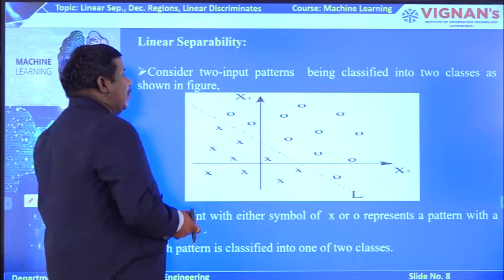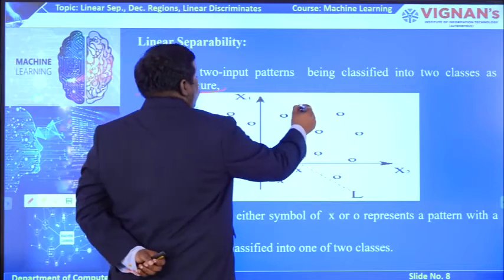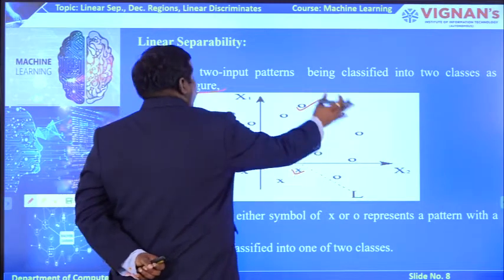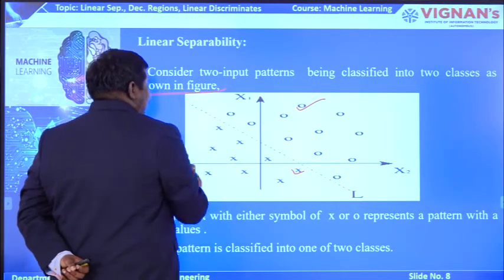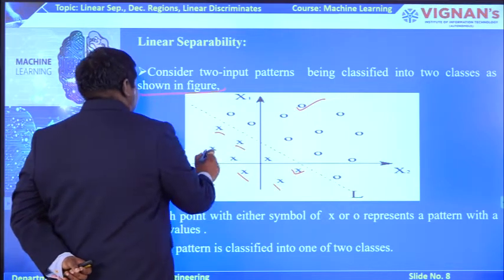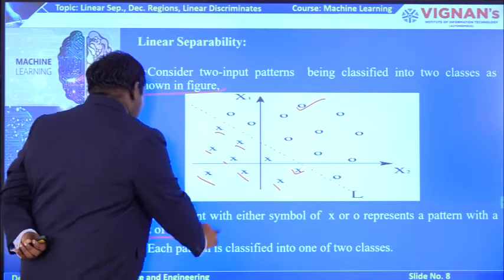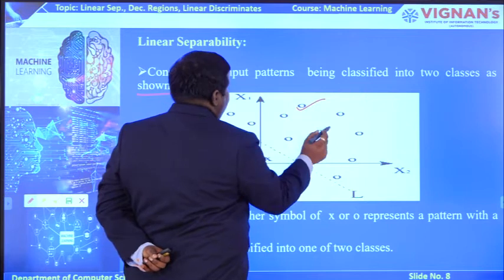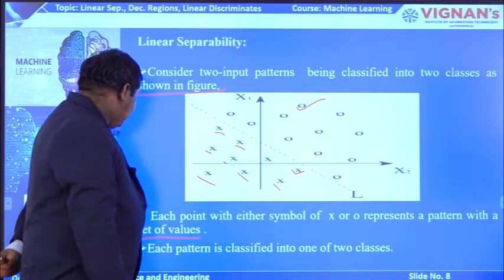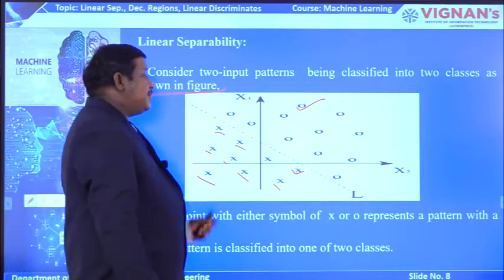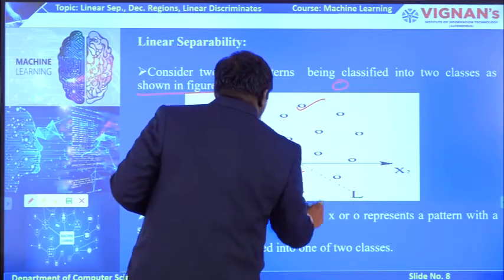Consider two input parameters or patterns being classified into two classes, as shown in the figure. Here two patterns are there: O is one pattern and X is the other. A group of O's is kept as one class, and a group of X's is classified into another class. Each point with either symbol X or O represents a pattern with a set of values. Maybe here we wrote all O's, but each O may have a different value also. Each pattern is classified into one of two classes: class O and class X.